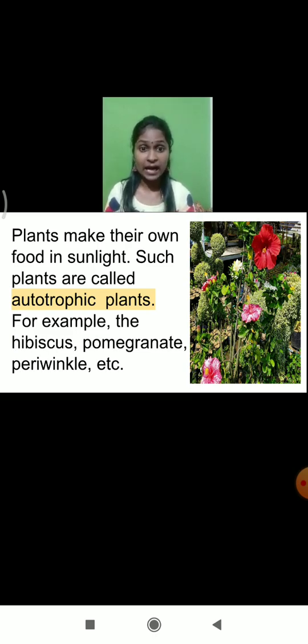So the plants which can prepare their own food with the help of photosynthesis, we call them autotrophic plants. What do we call them? Autotrophic plants. What are examples of autotrophic plants? You can say hibiscus, pomegranate, periwinkle, etc. These are examples of autotrophic plants. In short, all green plants are autotrophic in nature.